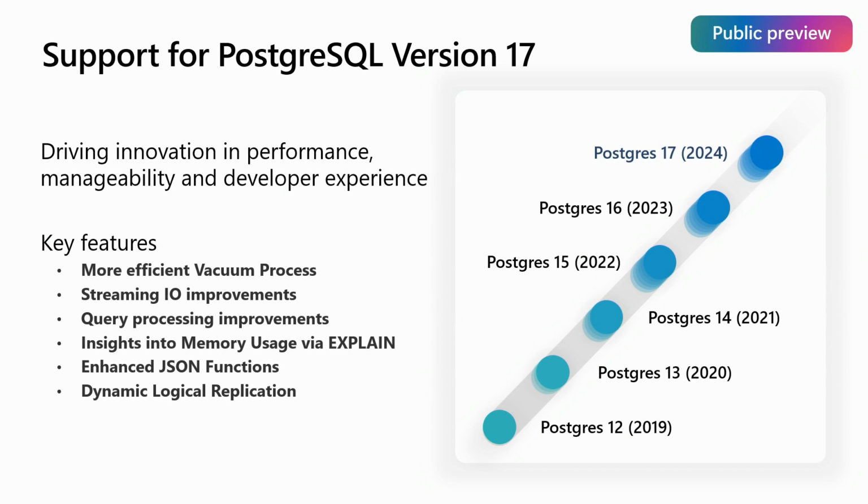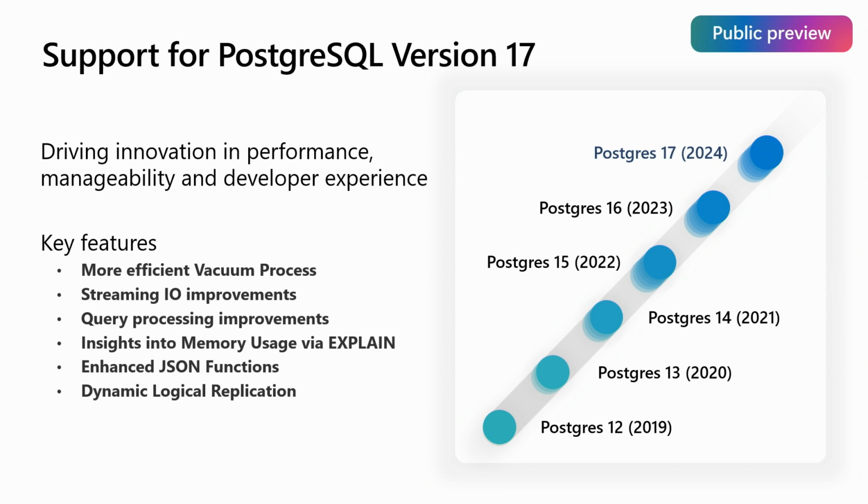Things like the more efficient vacuum process. The auto vacuum can now use up to 20 times less memory. So that's a huge difference, and it can really make a difference for a workload. Streaming I/O performance, for example, and then a huge set of performance improvements in query processing. So things like faster correlated subqueries. So overall, I think we published a blog on the Azure Postgres blog detailing the performance features in PG17 as well. So definitely worth looking at.